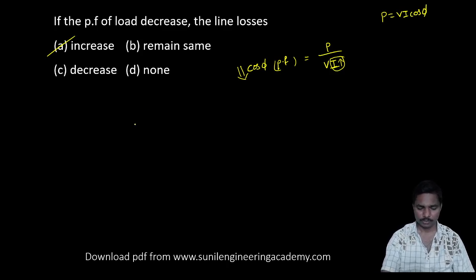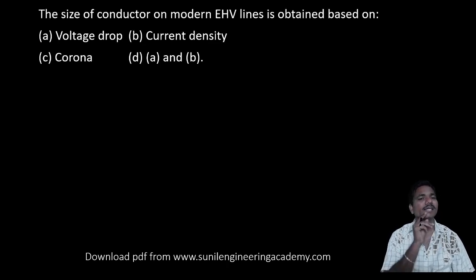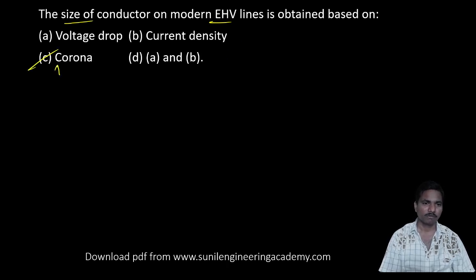Coming to the next question. The size of the conductor on modern HV lines is obtained based on dash. I have already given that the size of the conductor in modern HV lines is based upon the corona loss. Why? Because due to corona, the effective radius increases, so we get power losses.